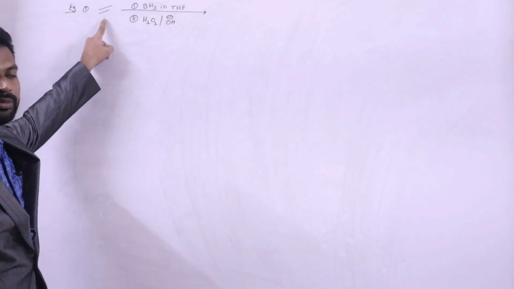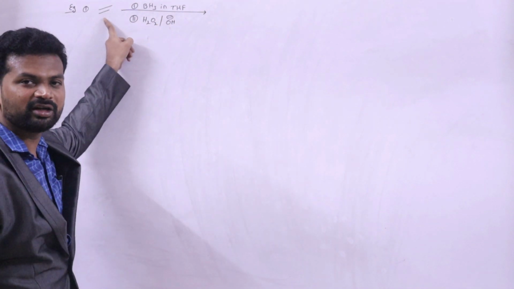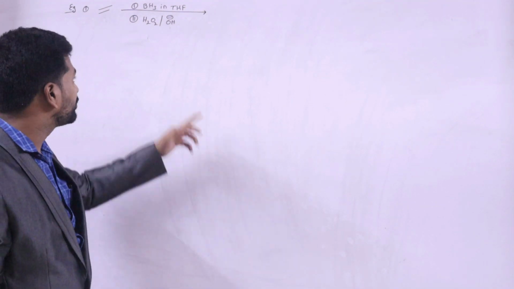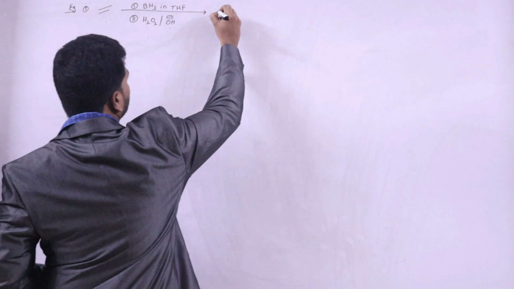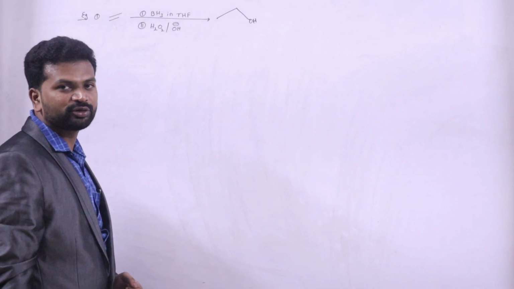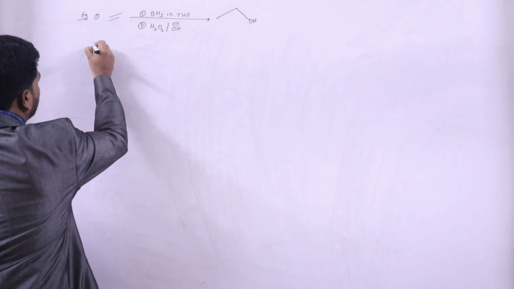Since it is a symmetrical alkene, whether the addition of water follows anti-Markovnikov or Markovnikov rule, we get the same product. The product will be ethyl alcohol, that is CH3CH2OH.